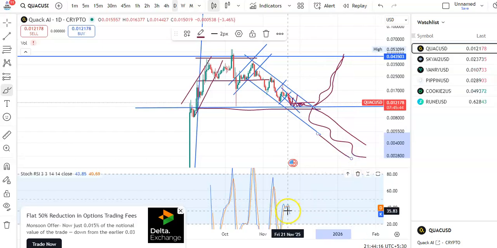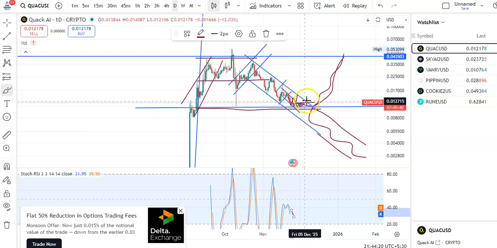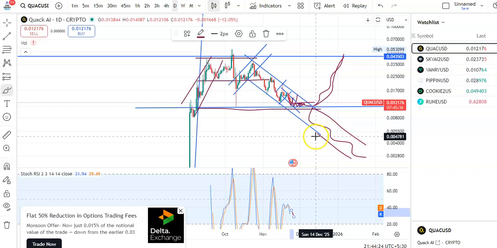And if you see, the RSI is also falling, and when the reversal takes place, you may see a breakout, or else it may continuously fall in this downtrend channel pattern.